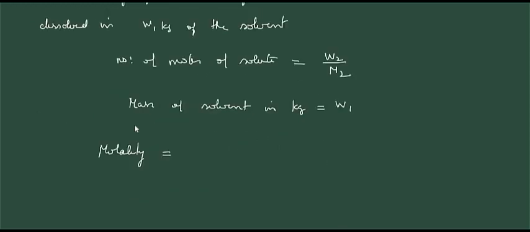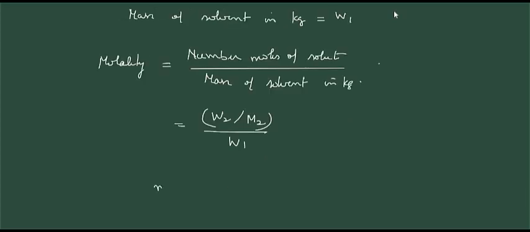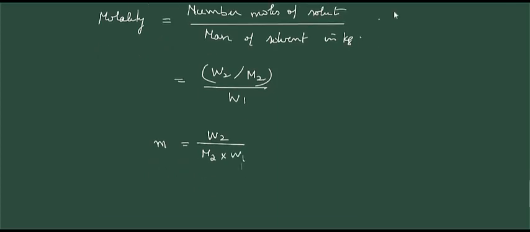Therefore, molality is equal to number of moles of solute divided by mass of solvent in kg. This is equal to W2 by M2 divided by W1. So, m is equal to W2 divided by M2 into W1. Now, delta T is equal to Kb into m.